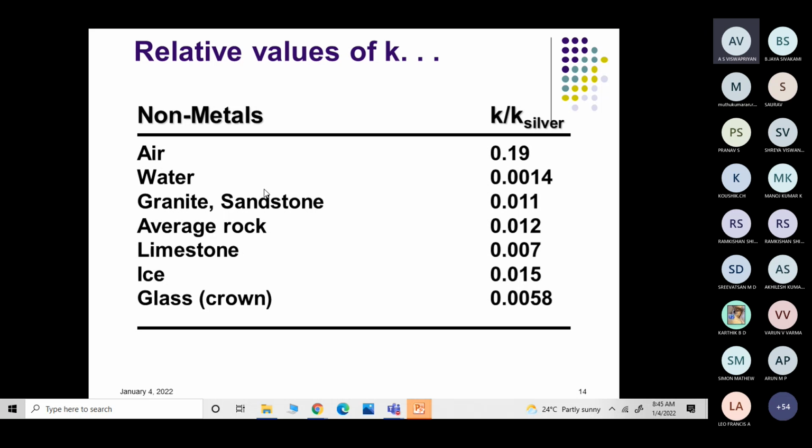You can see here air and water, right? That's why an air gap is always there. In yesterday's lab class, I asked about the refrigerator door. The outer layer is sheet metal, and inside you have a very low conductivity insulator made of asbestos or some other composite material. When you cut the door, you will see a small air gap. The purpose of the air gap is that the conductivity of air is very low, so heat will not be transferred from the sheet metal to the air, and from the air to the composite material.